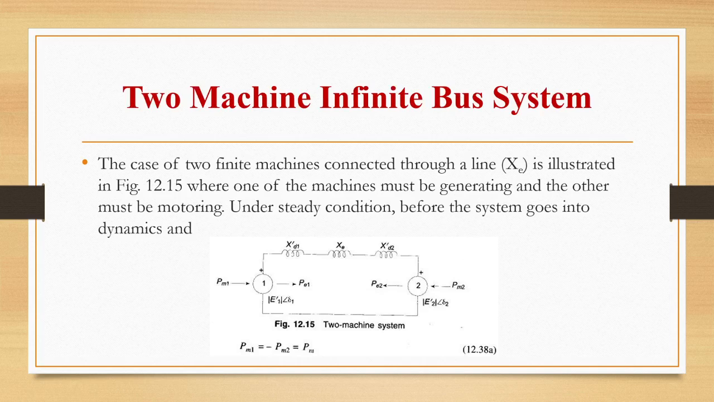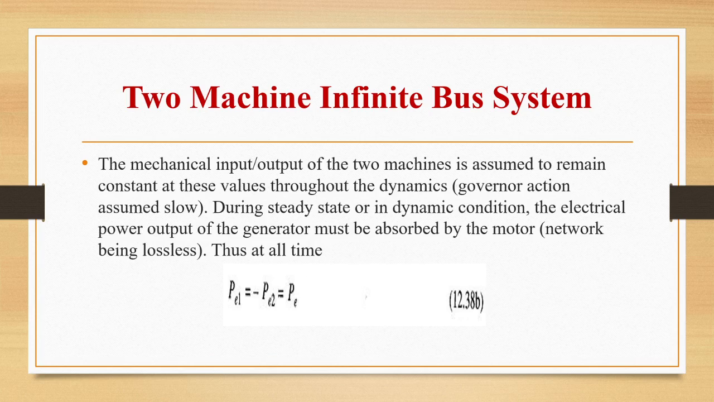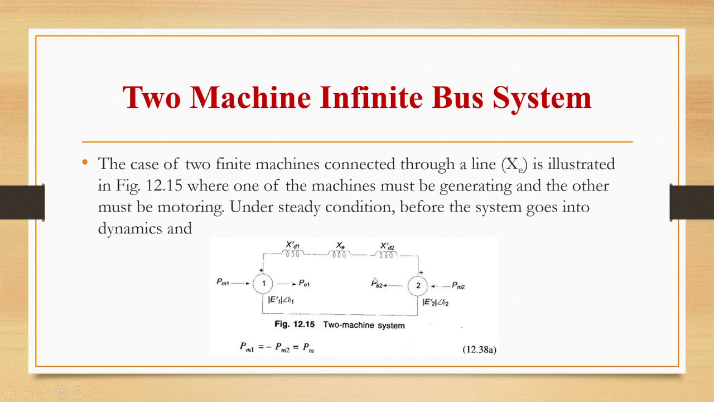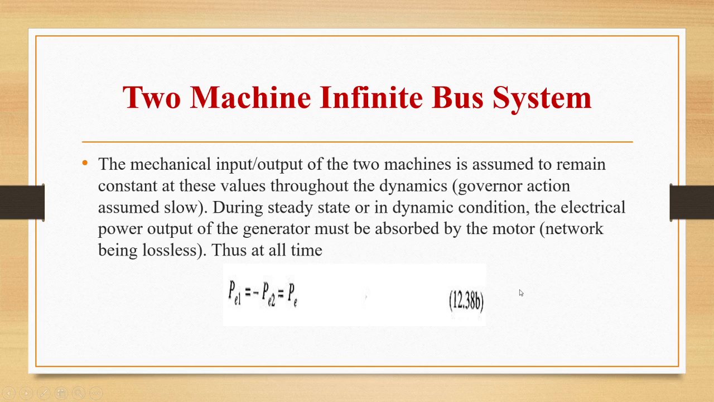So in case of two finite machines connected through a line Xe, one of the machines must be generating and another must be motoring. So under steady condition, before the system goes into dynamics, see here, this is the circuit diagram for a two machine system. They are connected through a line Xe. One can be acting as a generator, the other can be acting as a motor. The mechanical input and output of the two machines is assumed to remain constant at these values throughout the dynamics, that is, governor action is assumed slow.